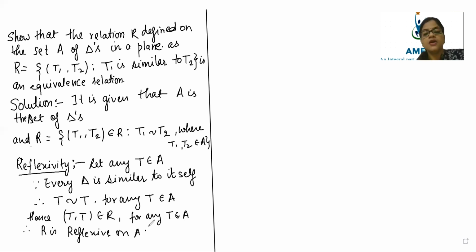Easy, beta. I didn't change the trend. Whatever I wrote for the previous condition, the same content I have written here also. Now let's see the case of symmetric.